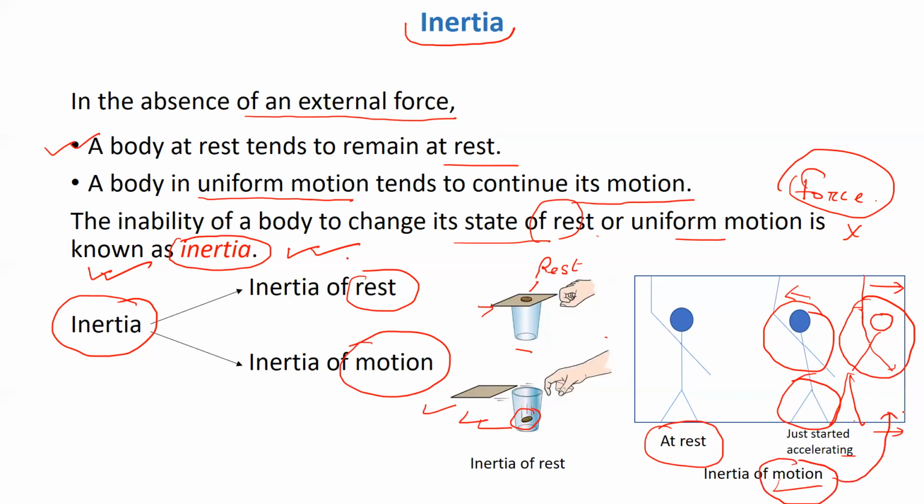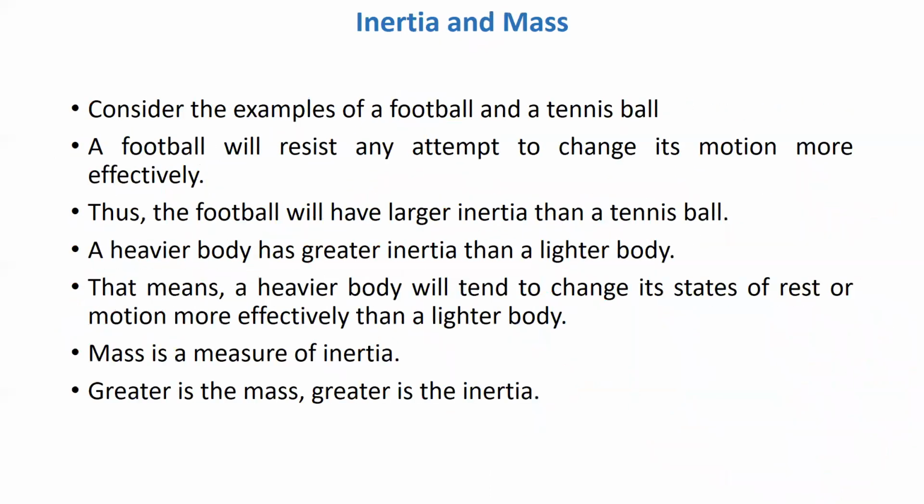So inertia of rest, the body tries to maintain its position of rest, and inertia of motion, the body tries to maintain its state of uniform motion. I hope these examples have been clear to you. So, inertia and mass. How are mass and inertia related?